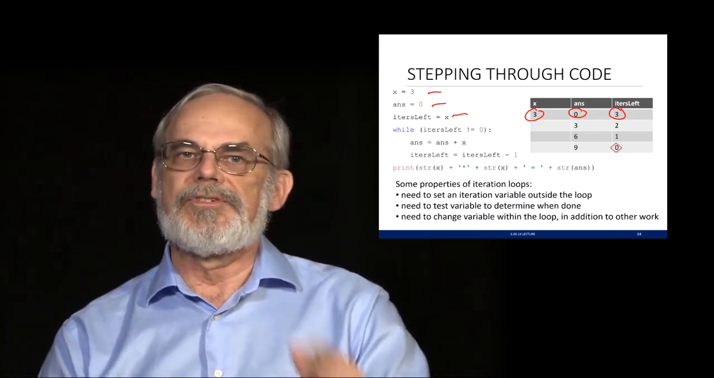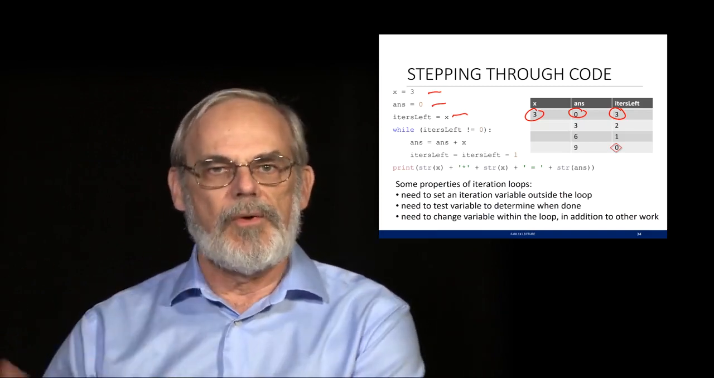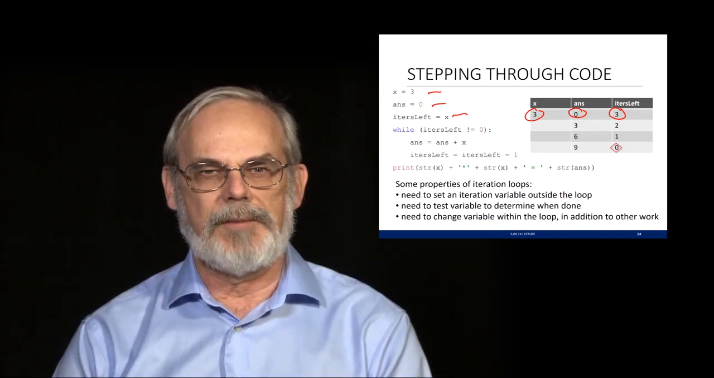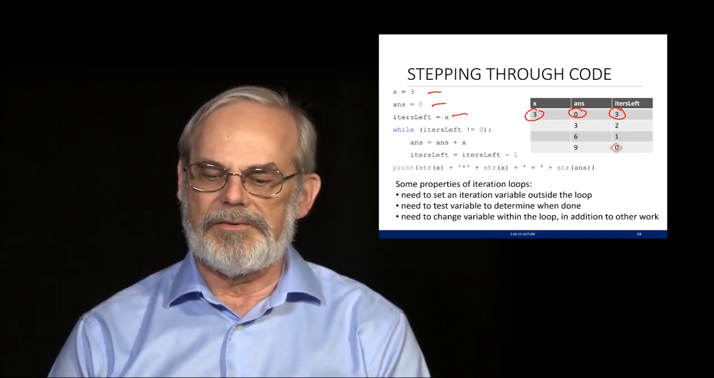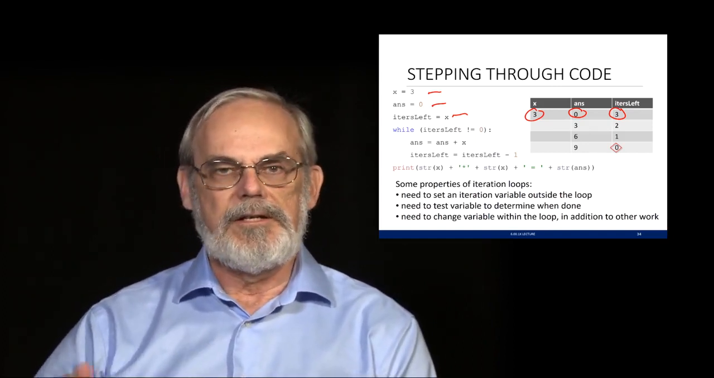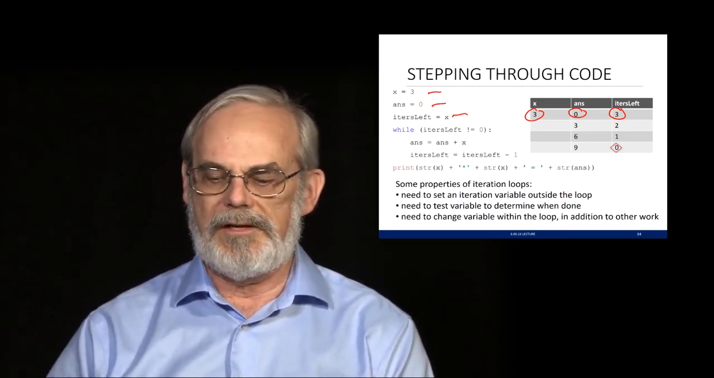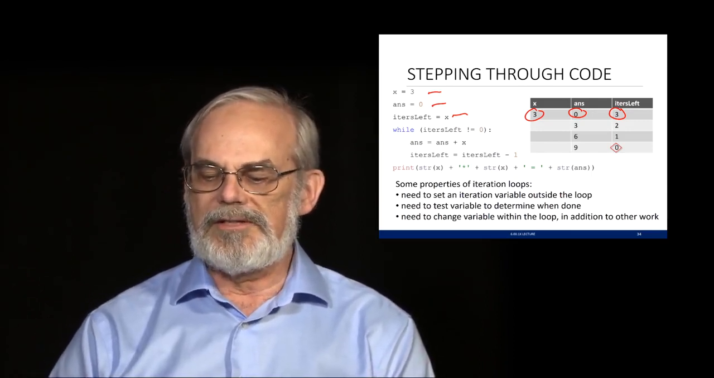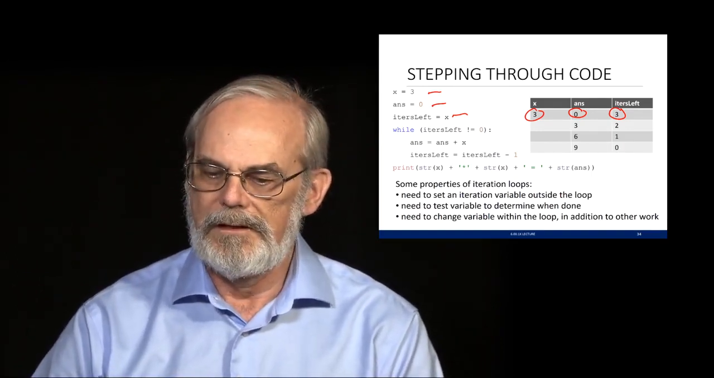My point is, you can see how the while loop executes appropriately. It keeps reducing one variable, the thing that's counting how many steps I want to go through here, while accumulating an answer in ans as it goes through. And you see the properties we need for this kind of a loop. I need to set the variable outside the loop. I need to test it to determine when it's done. And I need to change the variable inside the loop in addition to whatever other work I want to do as I go through this.